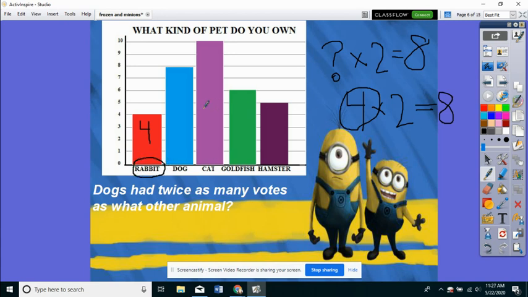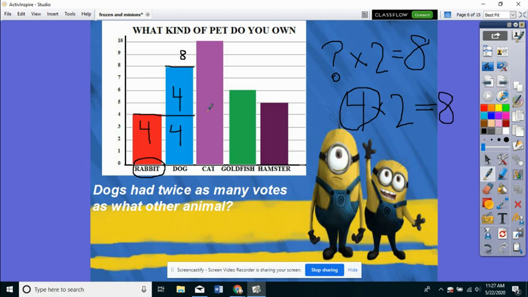You also can get that answer by looking at the graph, because you can see that the votes for rabbits are exactly 1/2 of the votes for dogs. Because you could do 4 plus 4 to equal 8. It's just another way you could look at it.